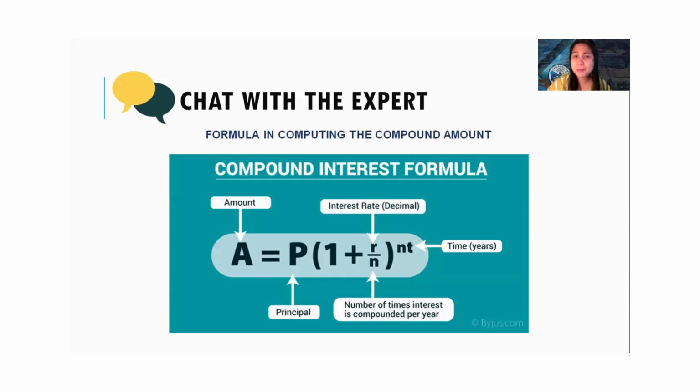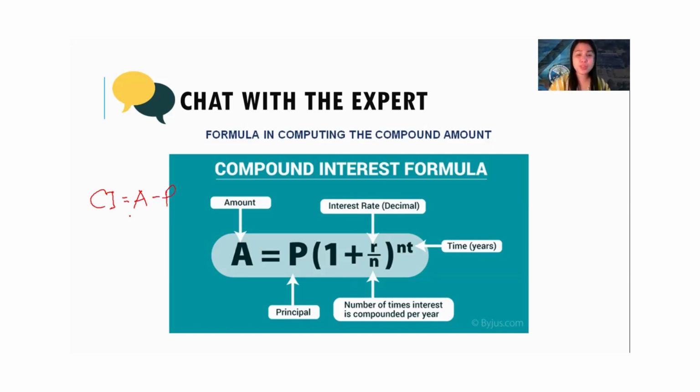Now, how do we compute for compound interest? It's going to be A, the compound amount, equals P, the principal, times 1 plus R, the interest rate in decimal, over N, the frequency of conversion, to the power of N times T, the number of years. If you are looking for the compound interest, then that's going to be the compound amount minus the principal.